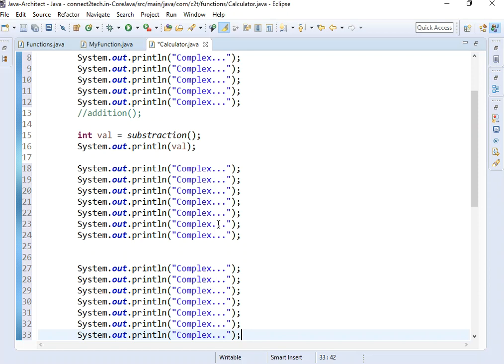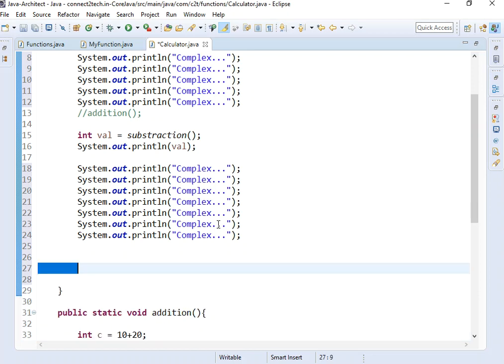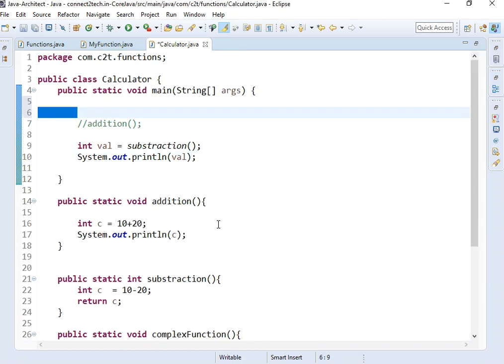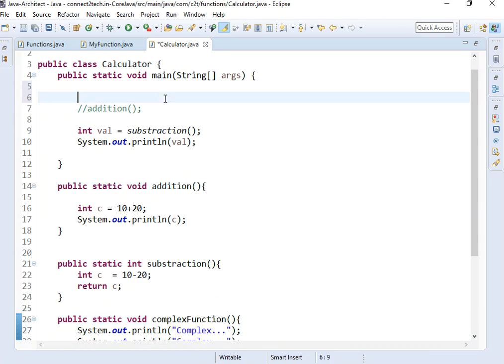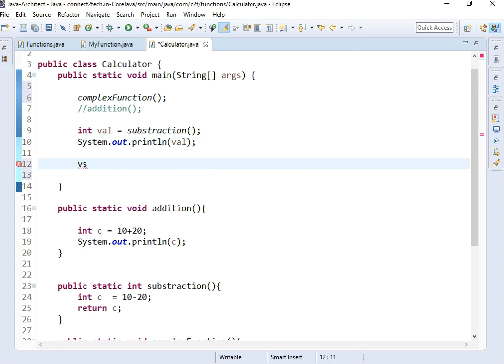So functions save us a lot of repetition of code, and maintenance is also easy. If I have so much code and have to make a change in one place, I have to make changes in all the places. But if I have a function, I will just go and make the change in that function. Wherever I need it, I will simply call it with a single line of statement. So let's say I call it here, and if I want to call it again, I will call it here. I can call it wherever I want. Understood why we use functions?